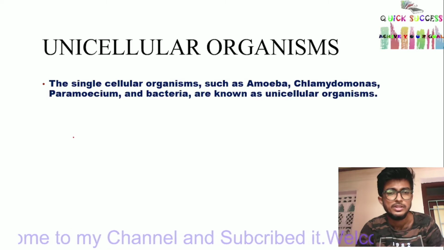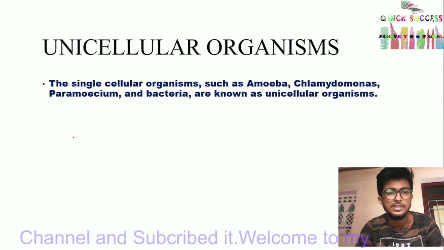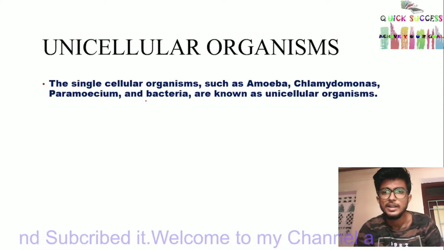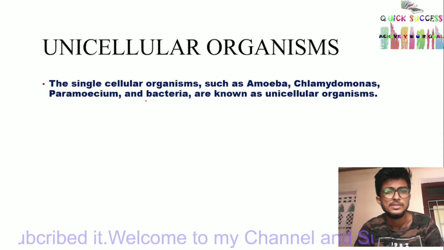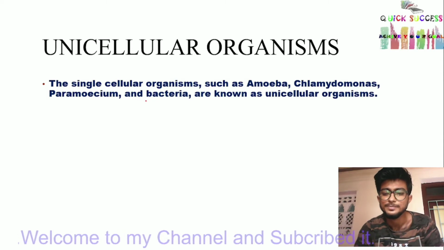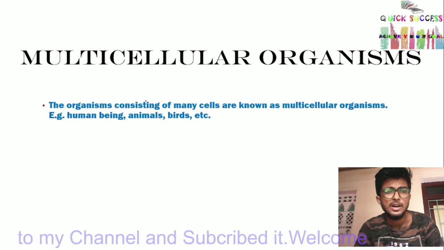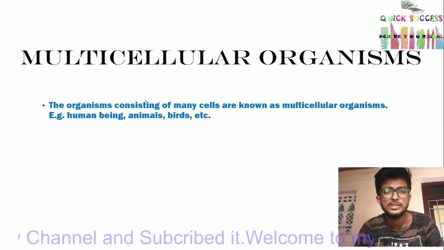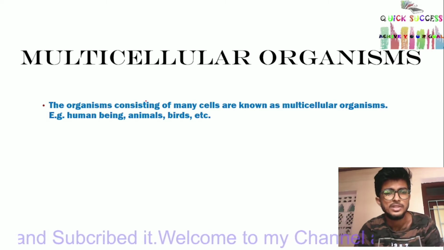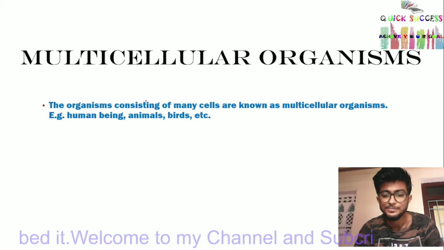At first we learn about unicellular organisms. What is a unicellular organism? Single-celled organisms such as amoeba, chlamydomonas, paramecium and bacteria are known as unicellular organisms. What is a multicellular organism? Organisms consisting of many cells are known as multicellular organisms. Examples: human beings, animals, birds, etc.